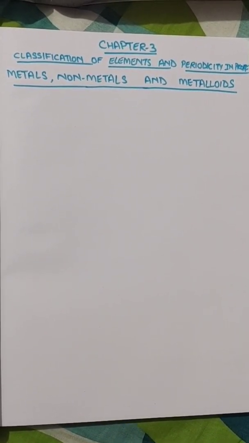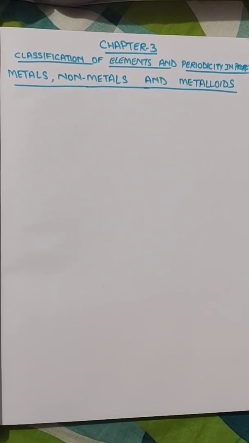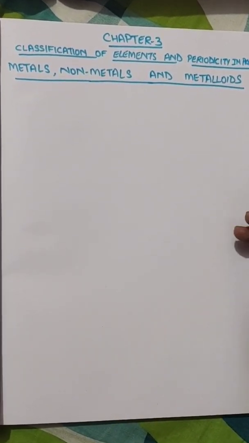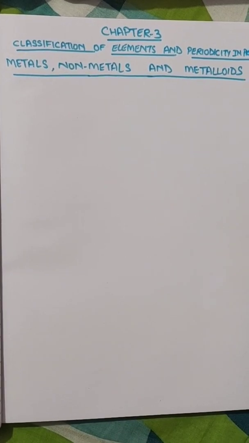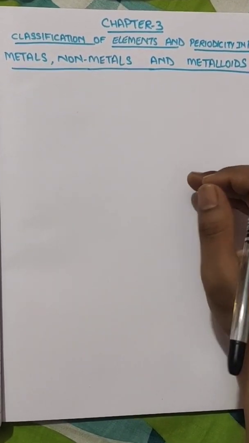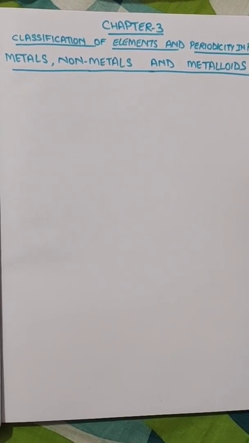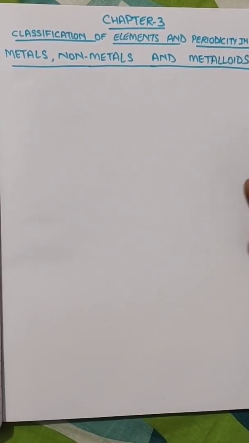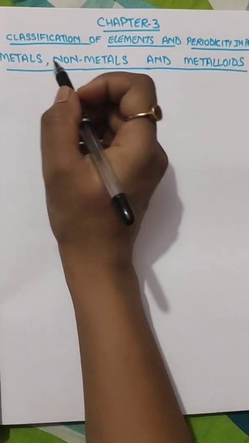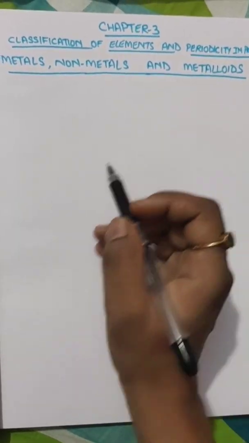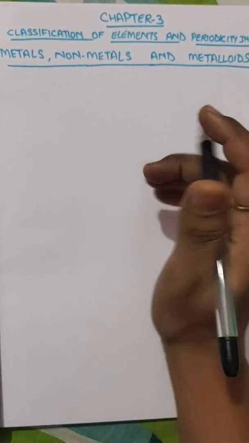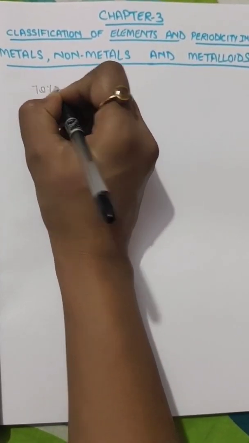Good morning, students. As we were doing chapter number 3, which is classification of elements and periodicity in properties, today we will study about the classifications of metals, nonmetals, and metalloids. As we have already done in this chapter, how the elements are classified in S, P, D, and F block. The elements can also be classified on the basis of their properties, which is metals, nonmetals, and metalloids. Metals comprise more than 78% of all the known elements.